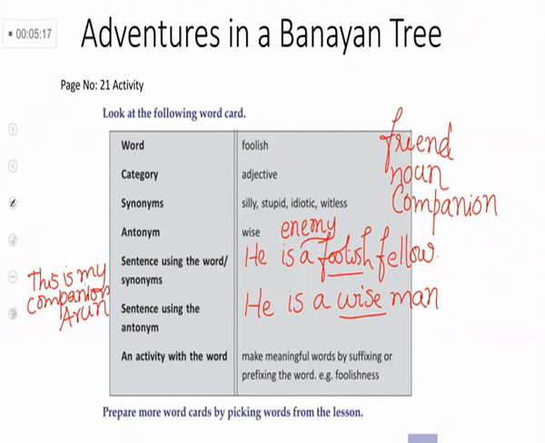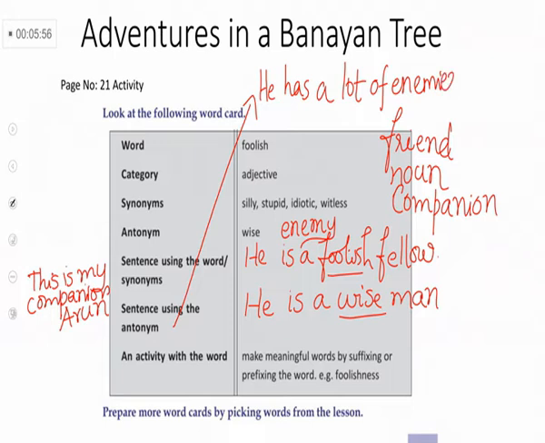Next one, can you frame another sentence with the antonym? Sentence using the antonym. He has a lot of enemies in his company. He has a lot of enemies in his company. Is it clear? Okay.